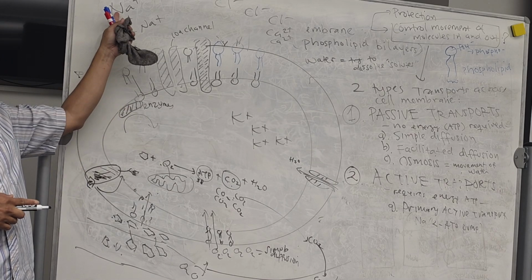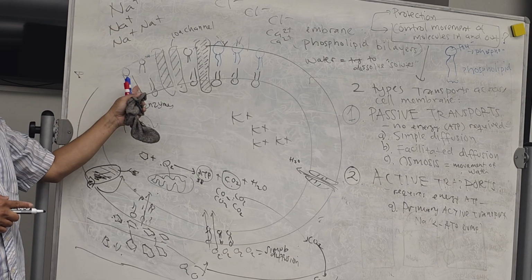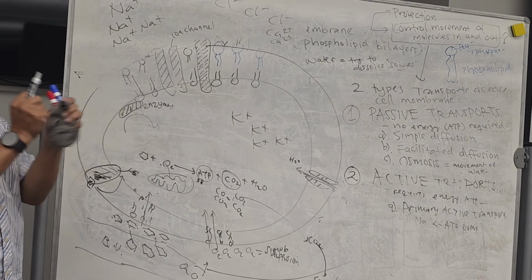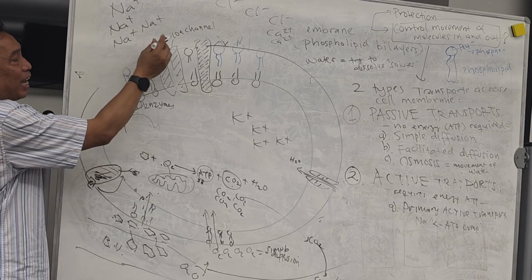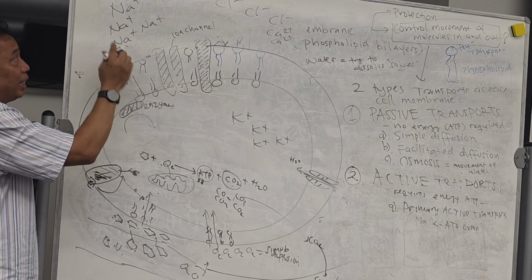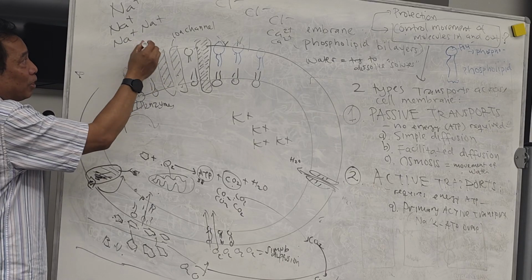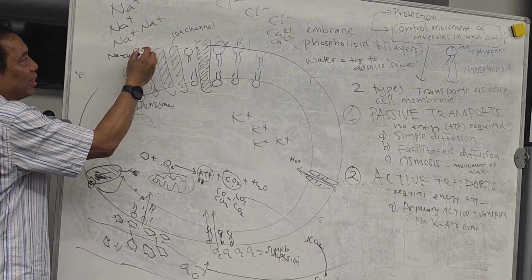Why? Ions are hydrophilic, polar molecules, and lipid is hydrophobic. Hydrophobic will not match. Therefore, a channel is required, called the ion channel, and each ion will have a special channel. Are you with me?